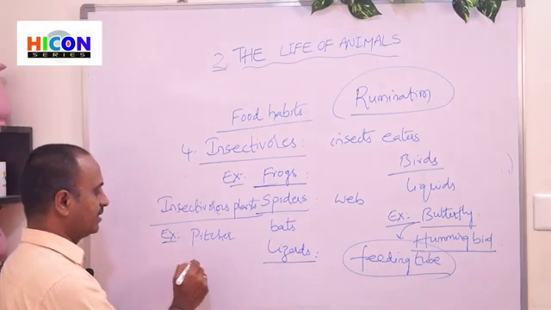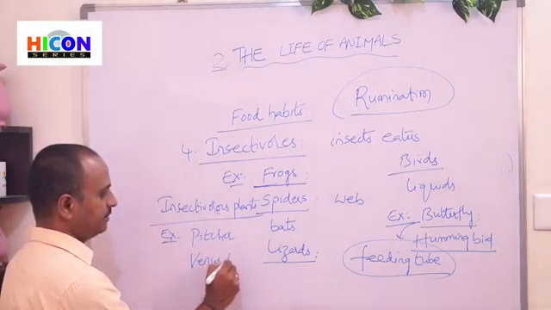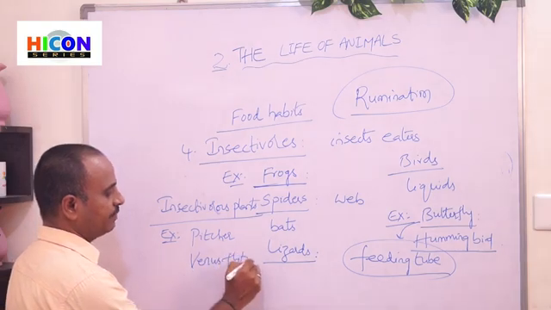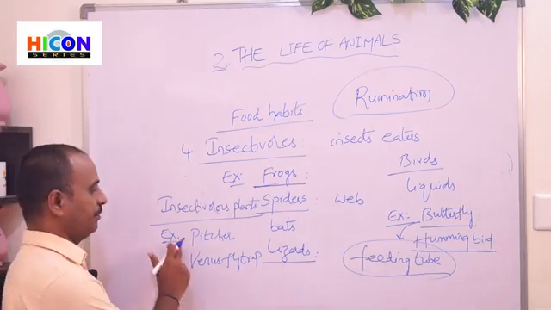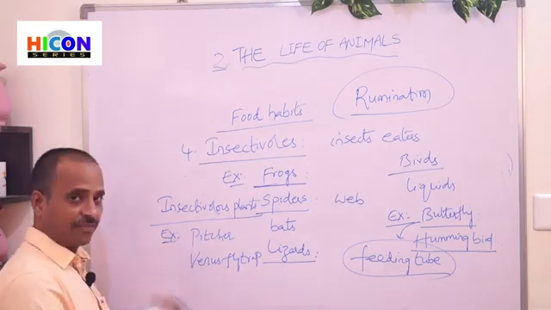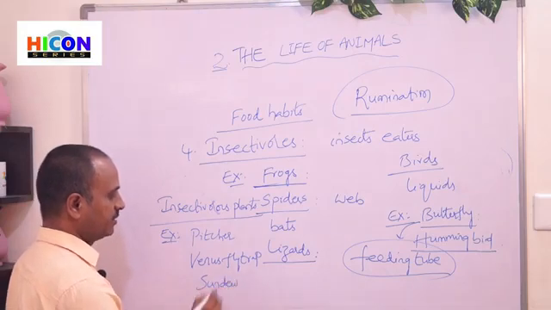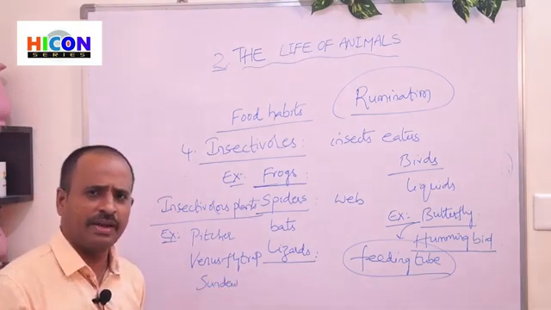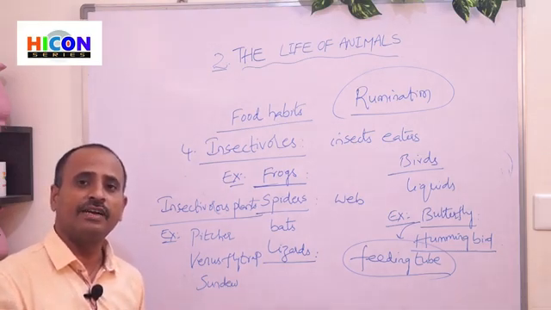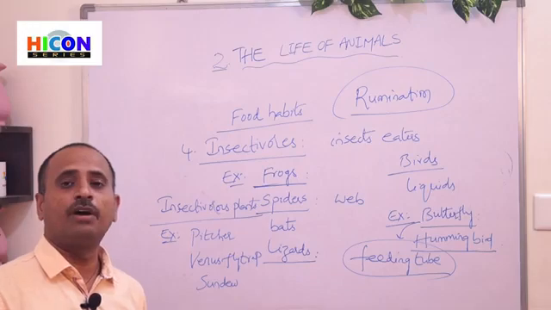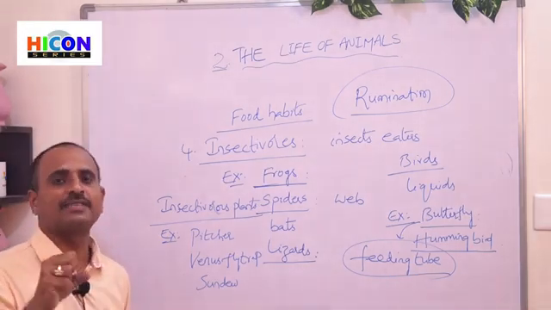and the second one is the Venus flytrap. Look at the picture. You are observing pictures of a pitcher plant, Venus flytrap, and also a sundew plant. Children, in these plants the leaves are modified into different structures. With the help of those structures, they can easily catch their prey, the insects.